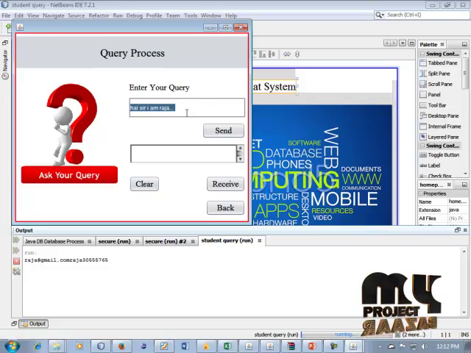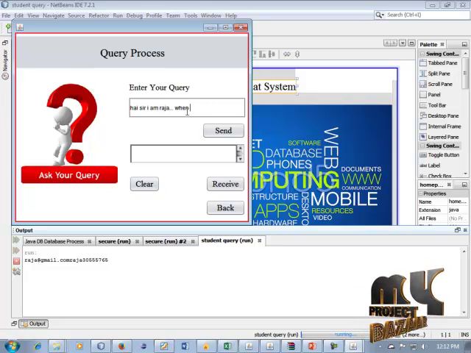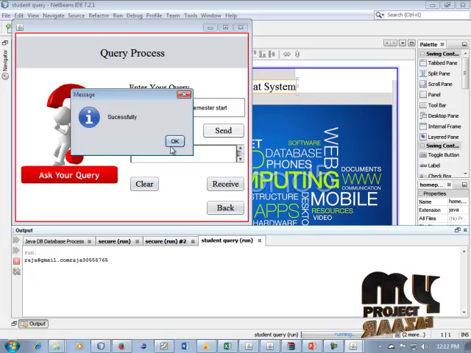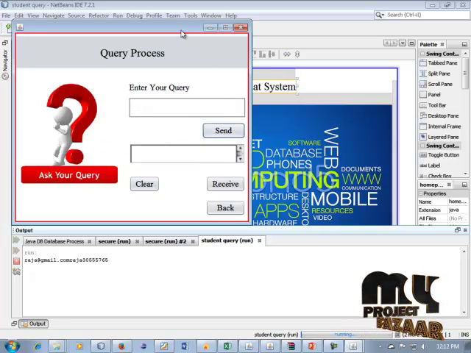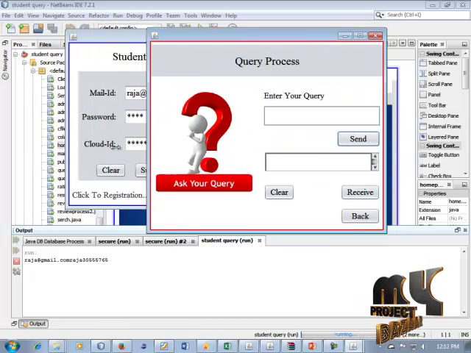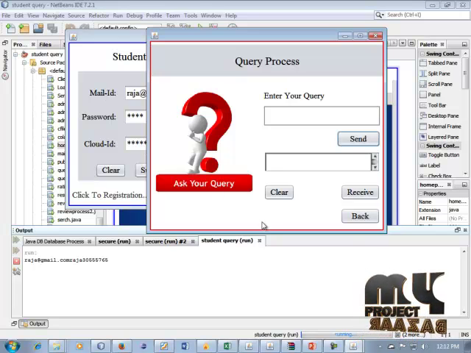Hi sir, I am Raja. When can the semester start? Okay, it can be sent, this message. The message can be successfully sent. Okay, this process can be completed, and we can enter our admin process.